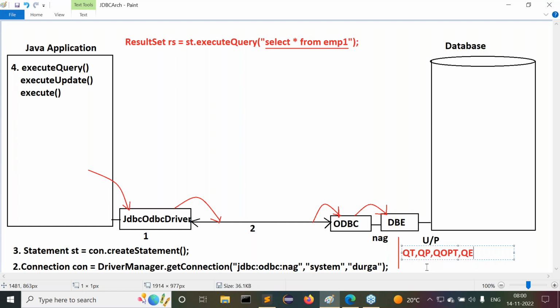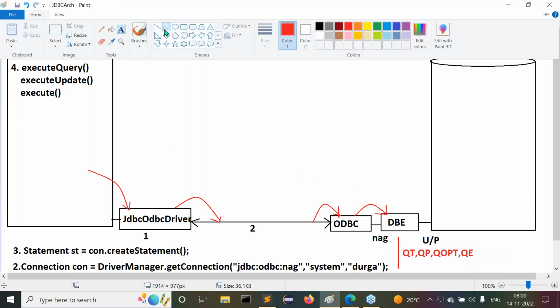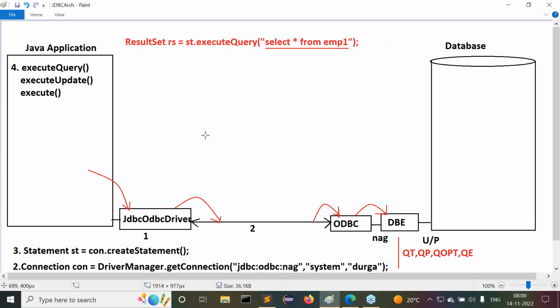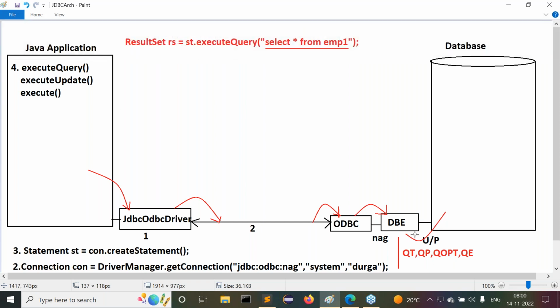When these 4 phases are performed by the database engine, then as per the select SQL query, the database engine is able to fetch some data from the database. That means it is able to retrieve some data from the EMP1 table. Assume the EMP1 table is available here. From the EMP1 table, it is fetching the data. Clear?